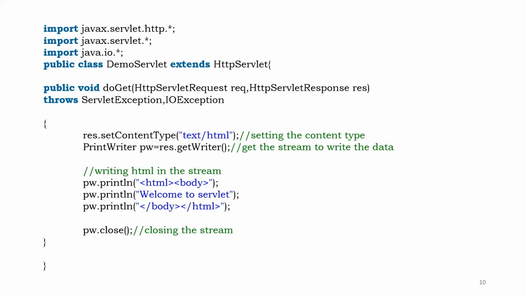The code is like this: public void doGet with HttpServletRequest and HttpServletResponse, throws ServletException and IOException. A simple HTML tags you are going to put in your servlet code, setting the content type to text/html, getting the stream to write the data, HTML body, welcome to servlet.